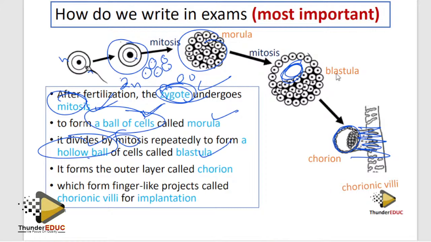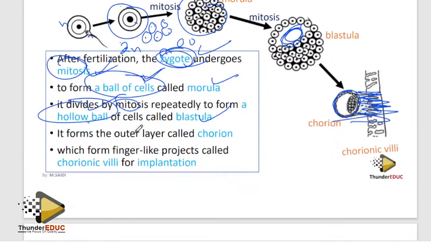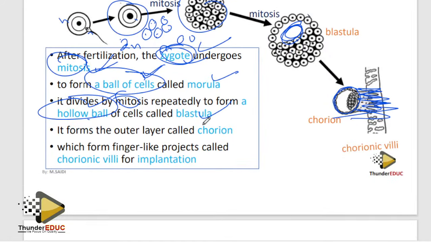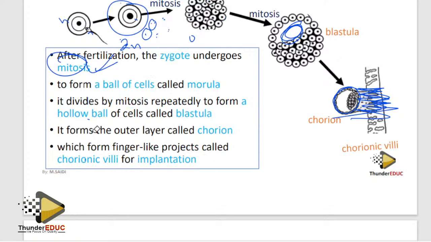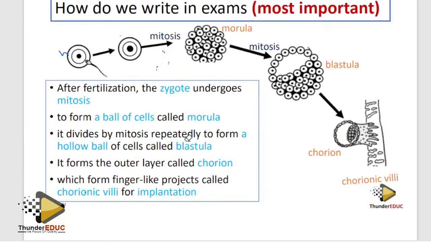Finger-like, imagine when someone brings a fist to your stomach and then stretches the fingers, you feel the pain. How do you call those finger-like projections? Chorionic villi. What are they for? Implantation. Simple. Don't go to the paper when you don't know this. Anyway, let's go to the next one.